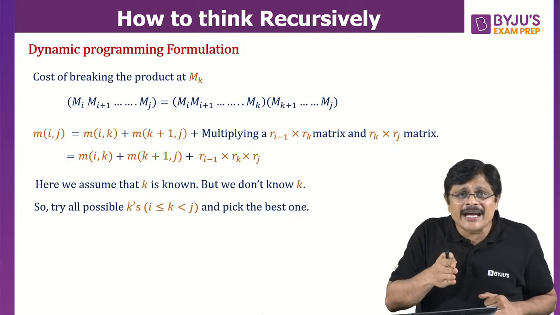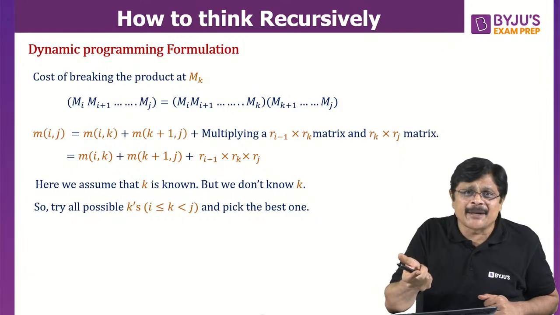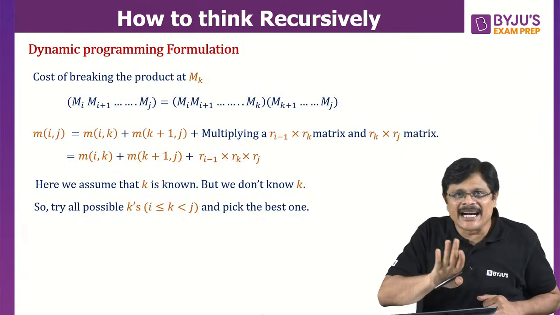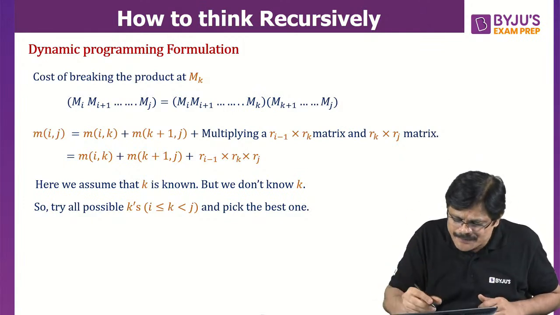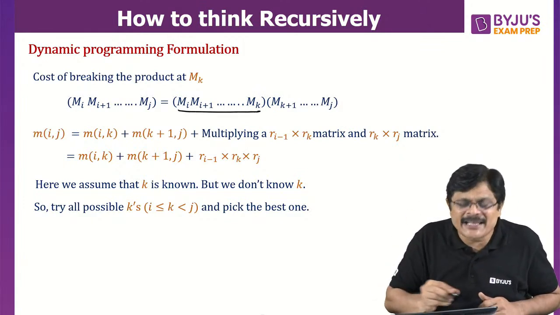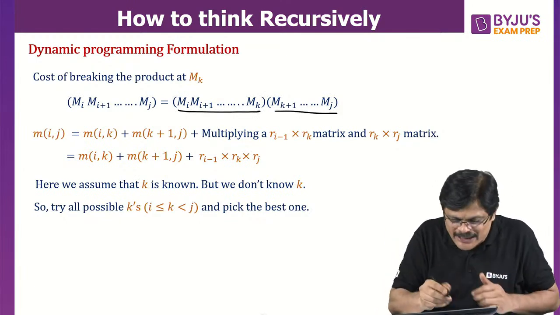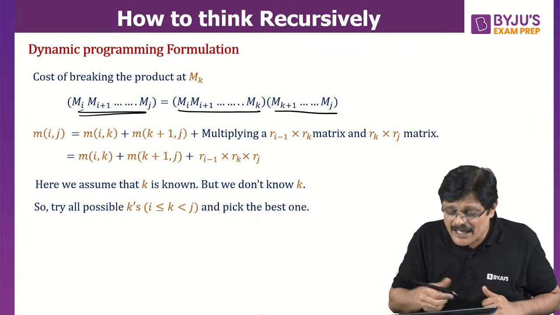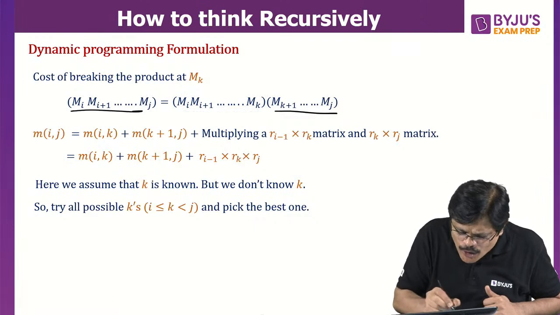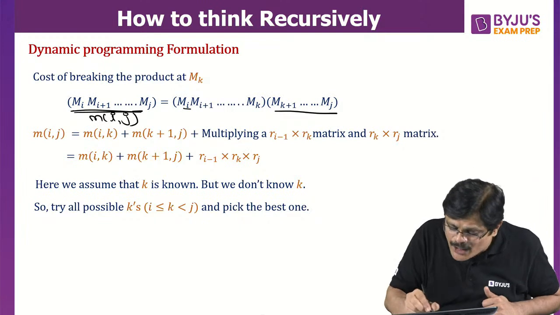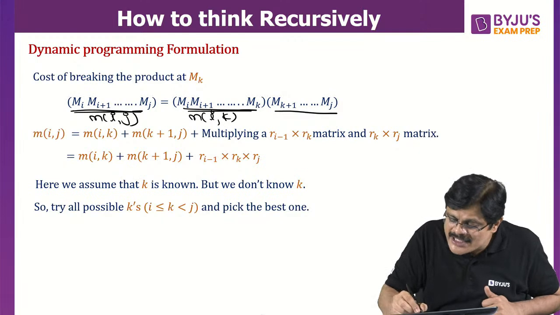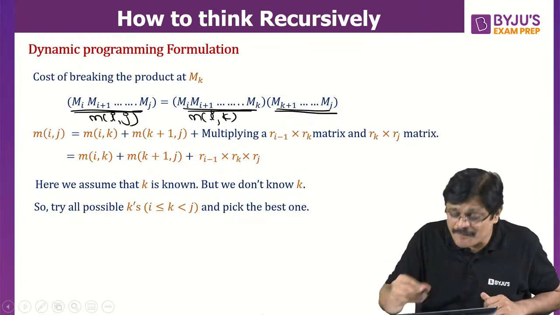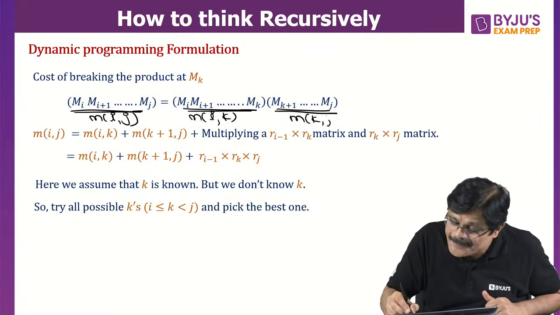So we do not know K, so let us assume some arbitrary K, and what K can be, let us see later on. First, assume that some K is there and I could cut at it. Now, you need to multiply this matrix and this matrix together to get the original matrix. Now, this is a subproblem. See, what is the cost of this, sir? We already said the cost of this is Mij. Then what is the cost of this problem? This cost is Mik. And what is the cost of this problem? The cost of this problem is Mkj.